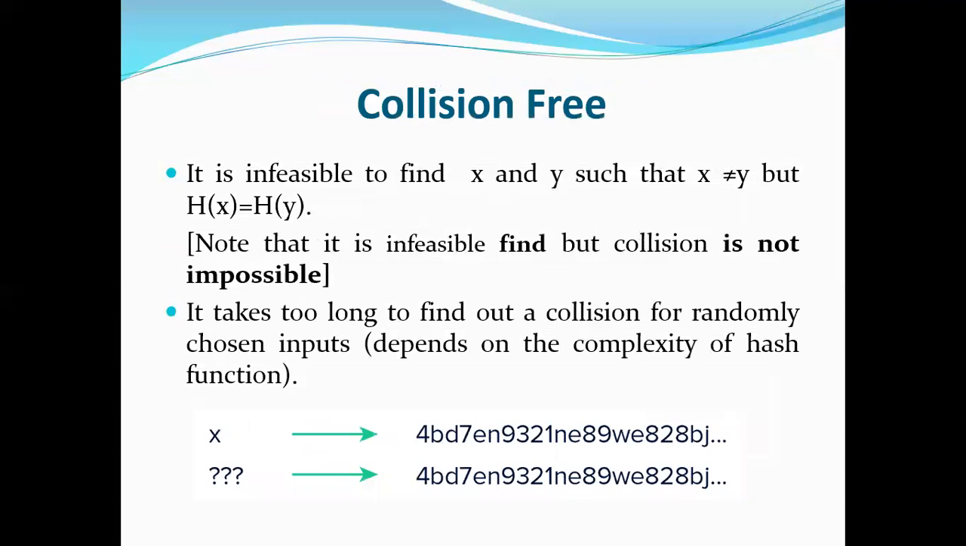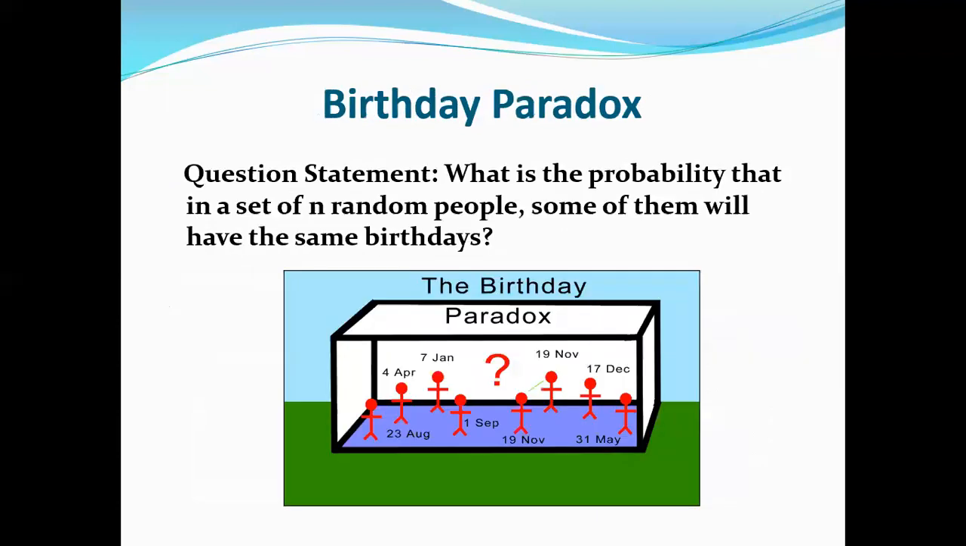Now the next property is collision resistant. That means if there are two different inputs x and y, then it is infeasible that their hashes hx is equal to hy. Now notice the term infeasible. That means it is not impossible. Now let's explain this with an interesting concept called the birthday paradox. In the birthday paradox, the question is: what is the probability that in a set of n random people, some of them will have the same birthday?